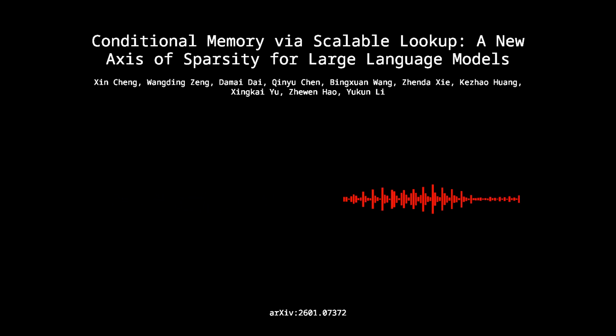So to understand that, we have to look at what the authors call linguistic duality. Language modeling inherently requires two qualitatively different subtasks. On one hand, you have compositional reasoning, parsing complex grammar, following logic, synthesizing novel ideas. That requires really deep dynamic computation across the residual stream. And that is exactly what attention mechanisms are built to handle, right? They map those relationships dynamically. Exactly. But on the other hand, a massive portion of natural language is just local, static, and highly stereotyped. Like named entities or idioms.